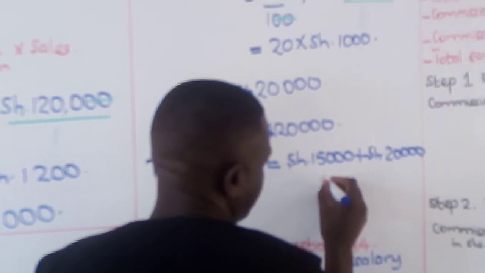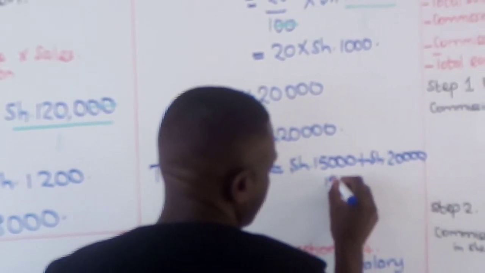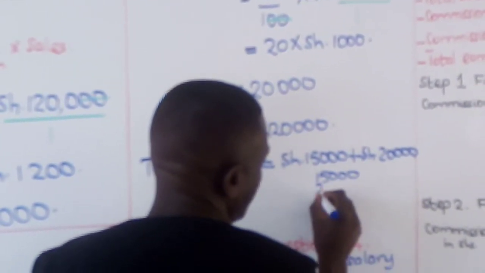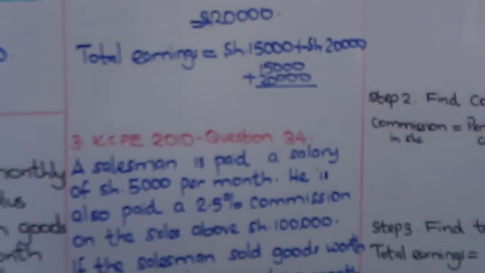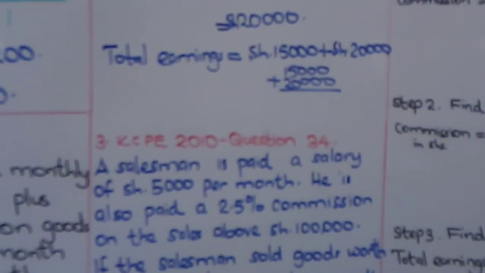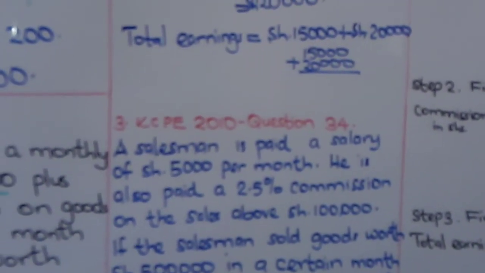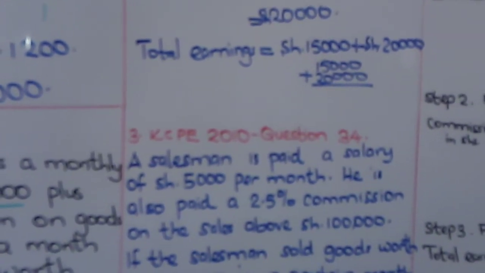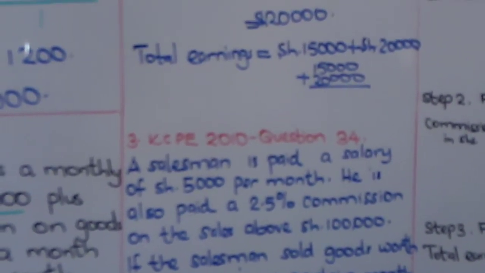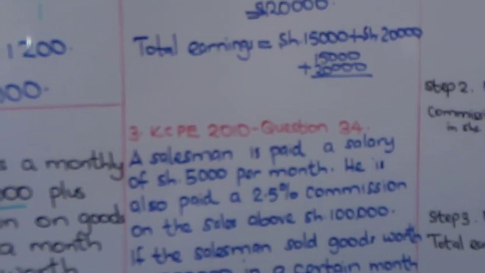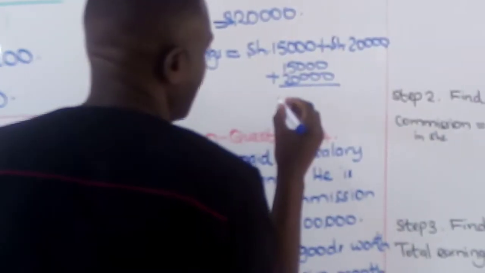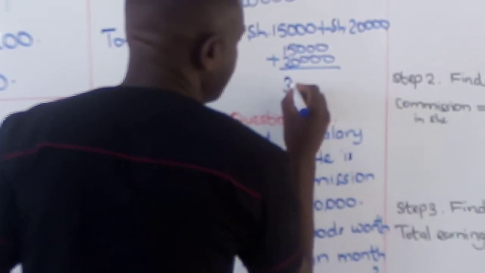And so we add 15,000 plus 20,000. Pauline, what do you get when you add 15,000 plus 20,000? Correct, Pauline. Clap for Pauline. She got it right. It is 35,000 shillings.